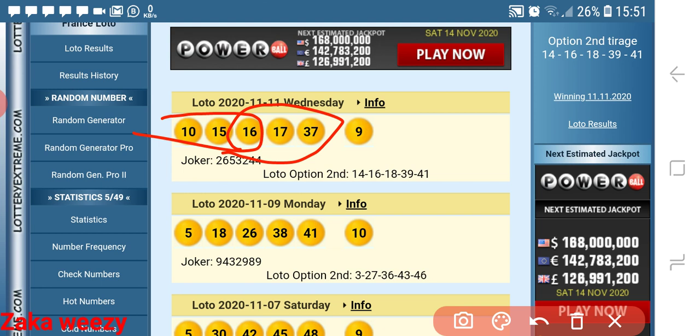And we have other numbers, 6 plus 17 plus 37, it's 70. Okay, let me write it down, 70. And we multiply that 70 by 9, it's 630, and again 70 divided by 9 is 7, so it's 8.